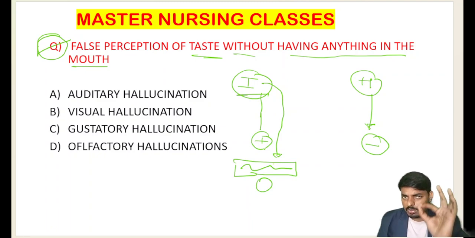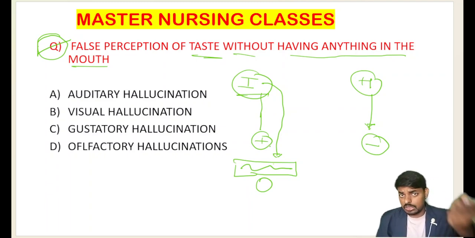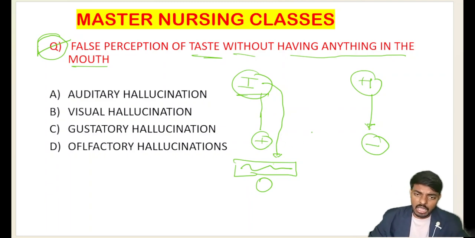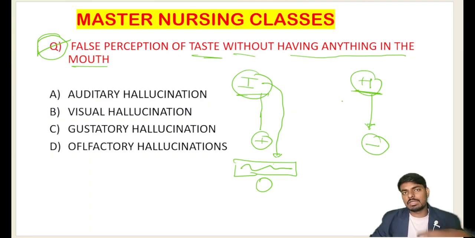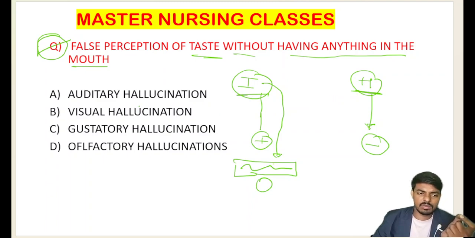And hallucination is also a perception disorder where, very importantly, the person falsely perceives something that does not actually exist in reality. Hallucination is the false perception in the absence of the object. Very importantly, there are types of hallucinations where the person will feel a taste, with nothing in the patient's mouth, still he is having a false or bad perception of taste.